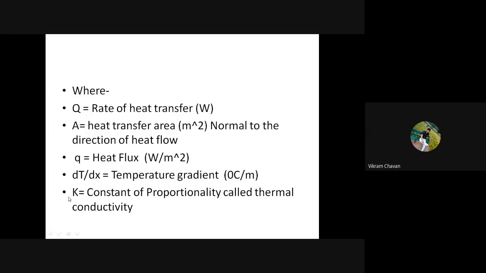And the last one, the constant of proportionality K. K is equal to constant of proportionality called thermal conductivity. Capital K is called as thermal conductivity, and its unit we will derive in the next lecture. And the definition of thermal conductivity of various materials, and how it will vary according to the substance, according to the temperature, that we will discuss in the next lecture.